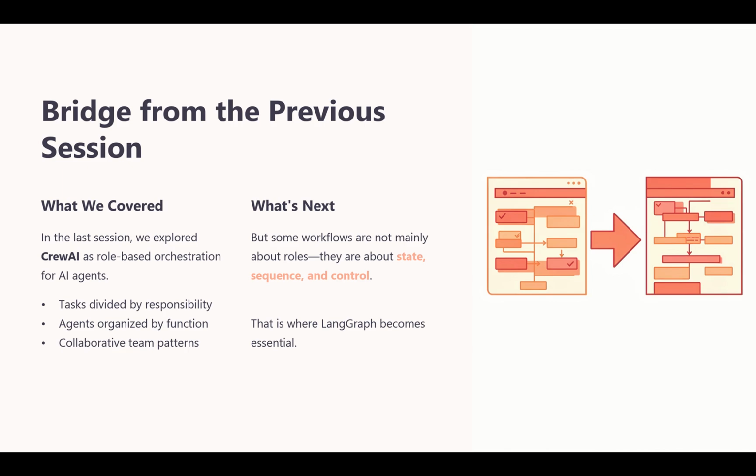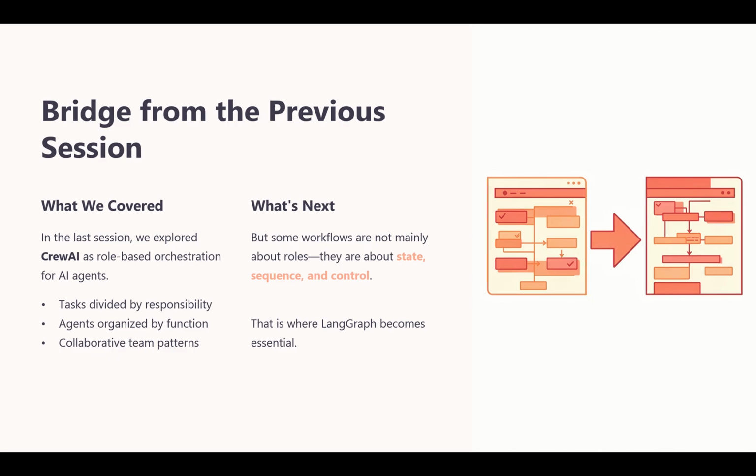In the last session, we explored Crew AI as a role-based orchestration framework. We saw that Crew AI works well when tasks can be broken into clear responsibilities such as a planner, researcher, reviewer, and executor. That approach is very intuitive and useful in collaborative scenarios.